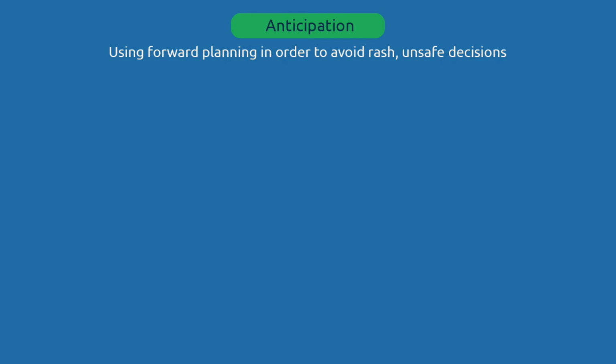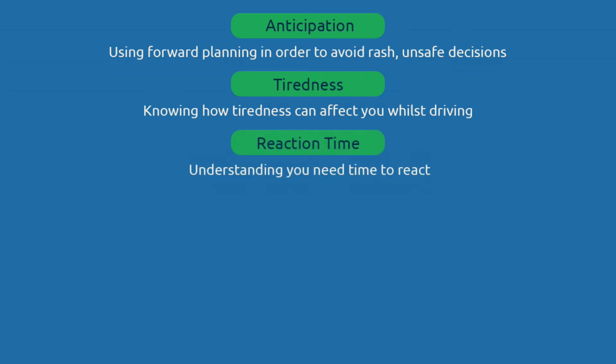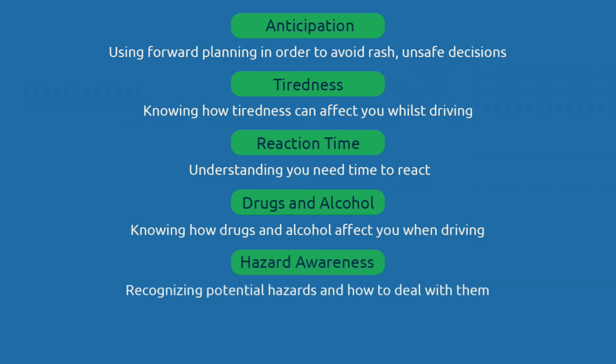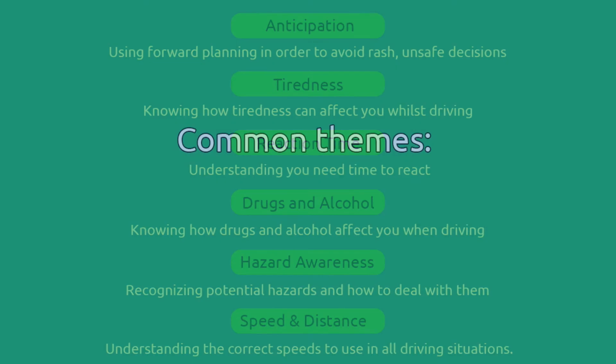Anticipation. Using forward planning in order to avoid rash, unsafe decisions. Tiredness. Knowing how tiredness can affect you whilst driving. Reaction time. Understanding you need time to react. Drugs and alcohol. Knowing how drugs and alcohol affect you when driving. Hazard awareness. Recognizing potential hazards and how to deal with them. Speed and distance. Understanding the correct speeds to use in all driving situations.